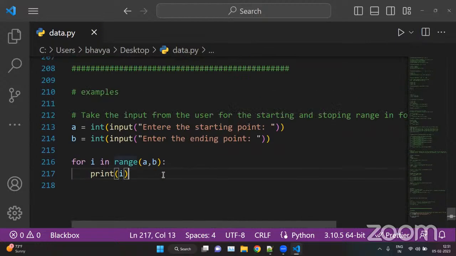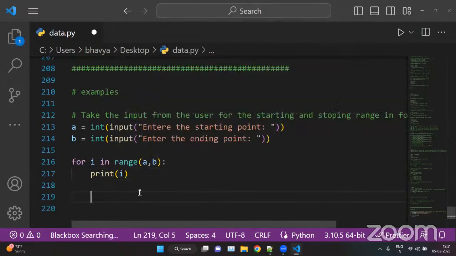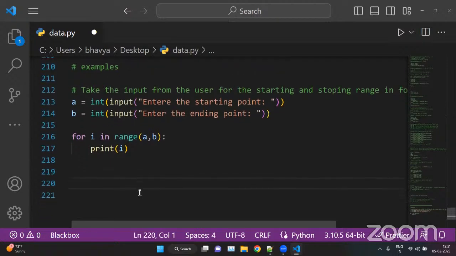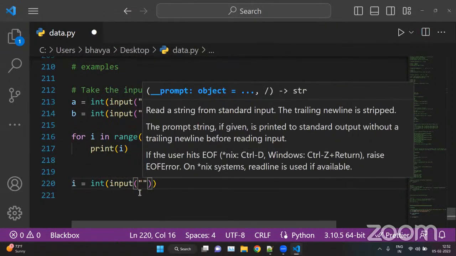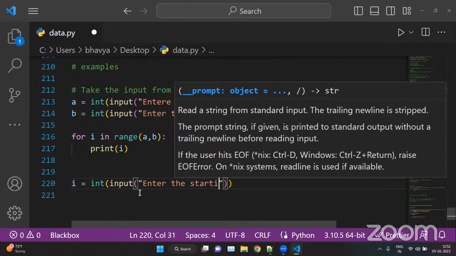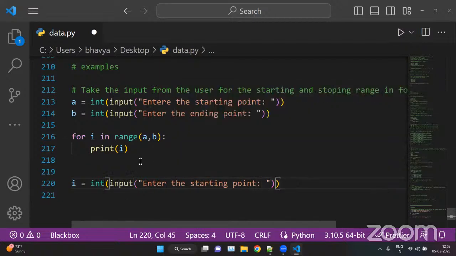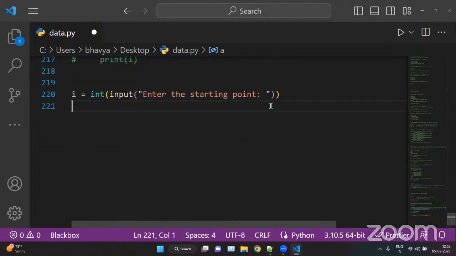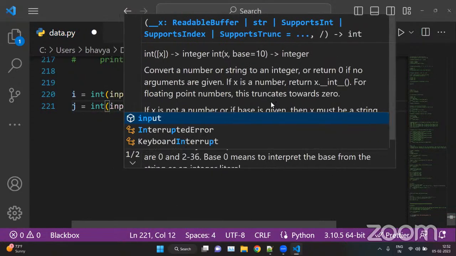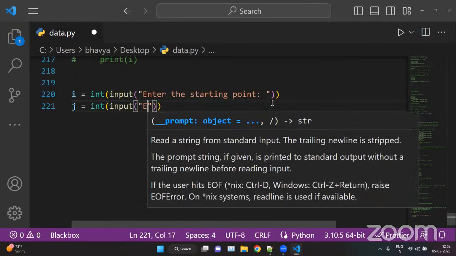Now, the same we can do with the help of a while loop. So here we can put i equal int input, enter the starting point. Second, we can put j equal int input, enter the ending point.